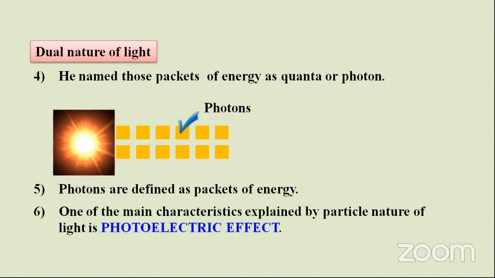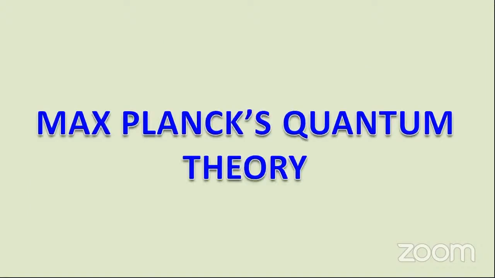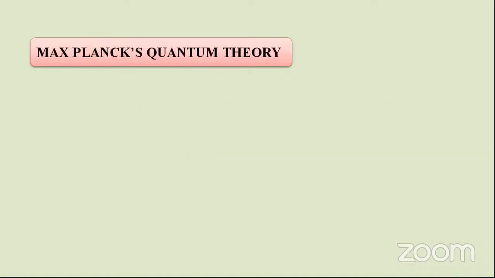One of the main characteristics explained by the particle nature of light, how we can say light is behaving like a particle, is one of the experiments we can mention: the photoelectric effect. So what is the photoelectric effect? We will discuss it. Now, that is Max Planck's quantum theory.